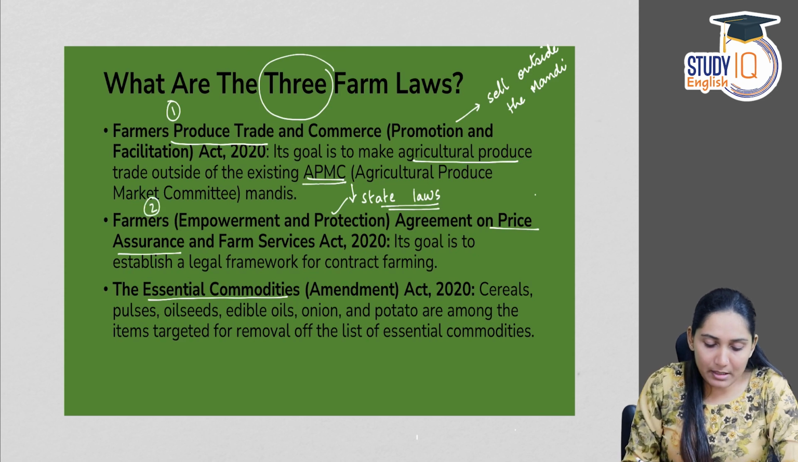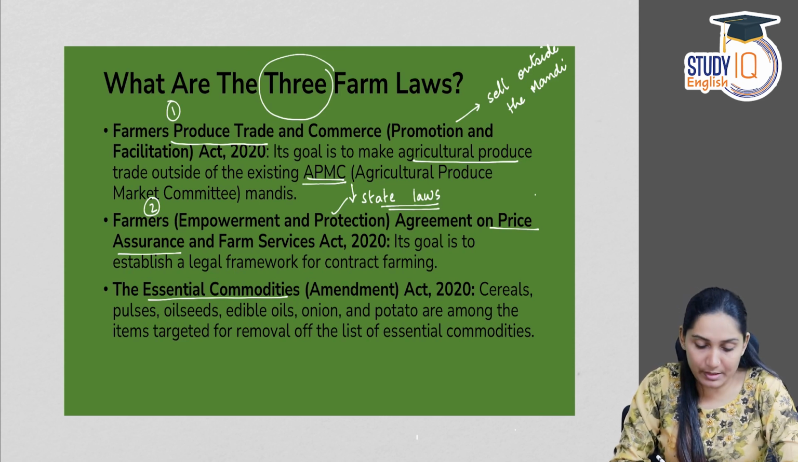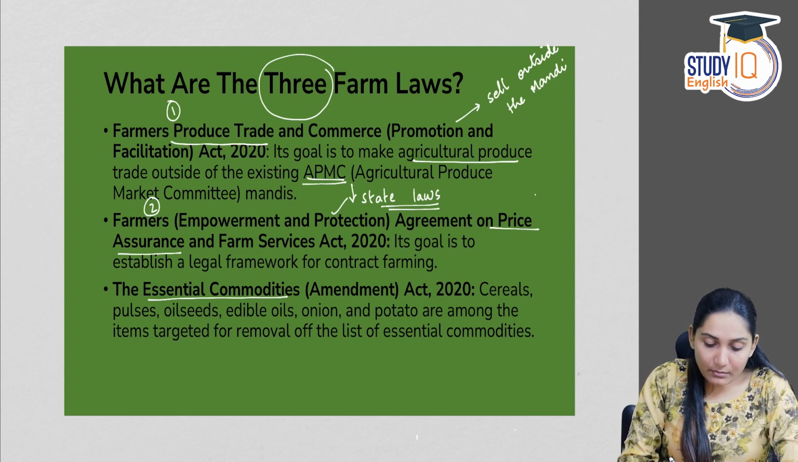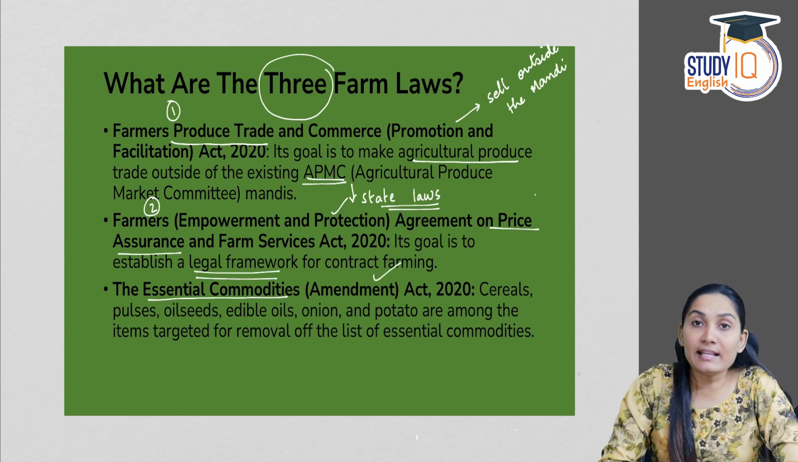Second is Farmers Empowerment and Protection Agreement on Price Assurance and Farm Services Act of 2020. So, second act, the goal is to establish a legal framework for contract farming. That is to legalize contract farming.